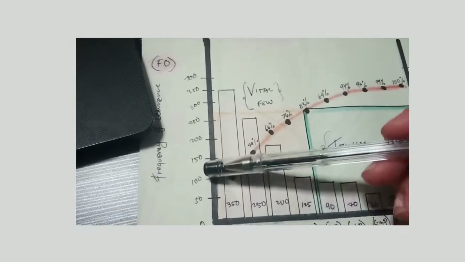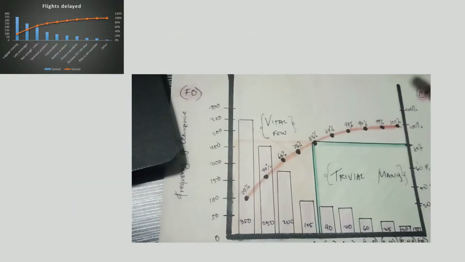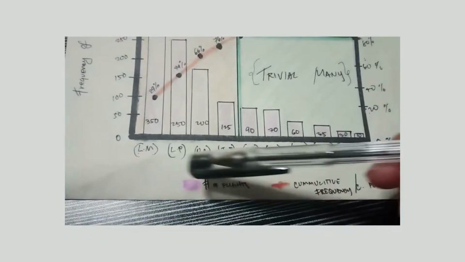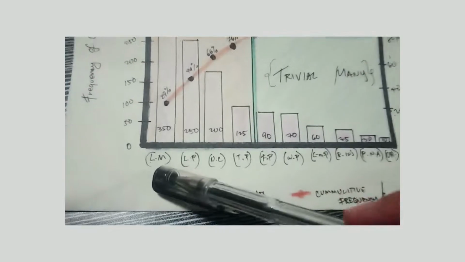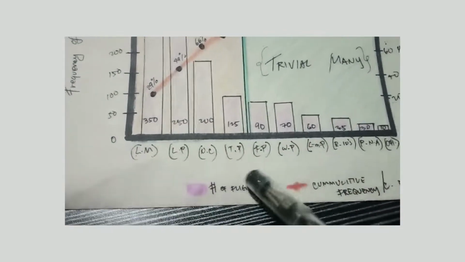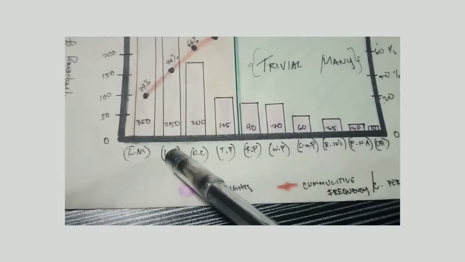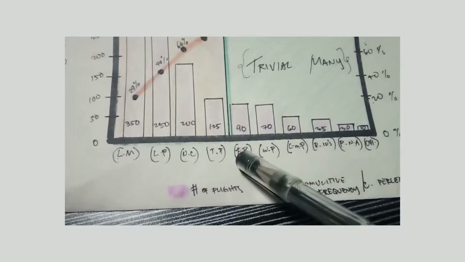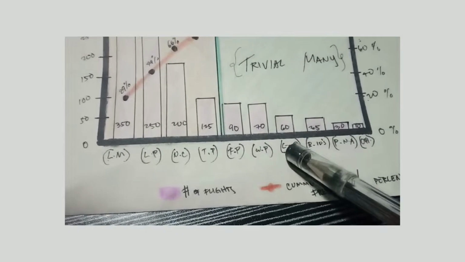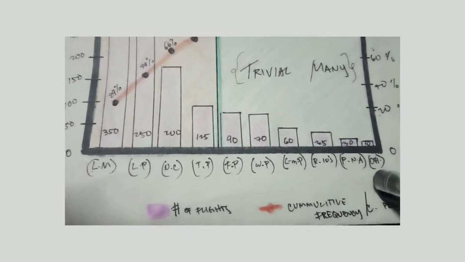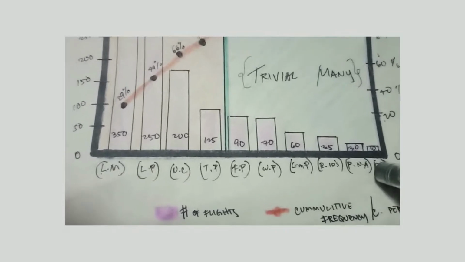Basta yung umpisa at dulo ng bilang ng issue is nandito sa y-axis na ito. And then, along the bottom, isusulat natin yung reasons or defects or categories of issues by descending order. So, luggage missing, late passenger, not enough crew member, technical problem, fuel problem, weather problem, check-in problem, runway ID is not clear, pilot is not available, and other.